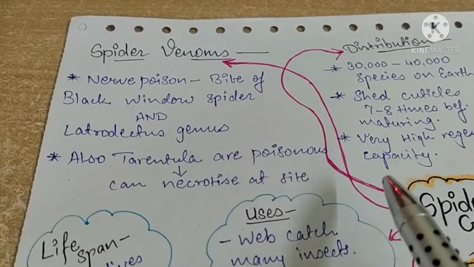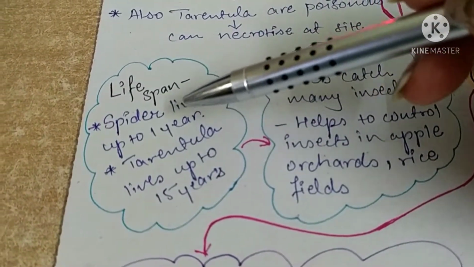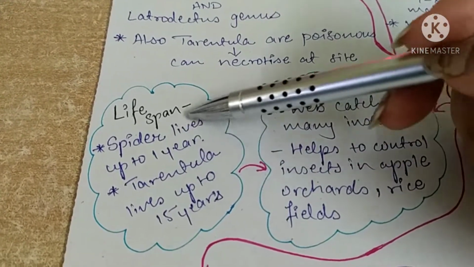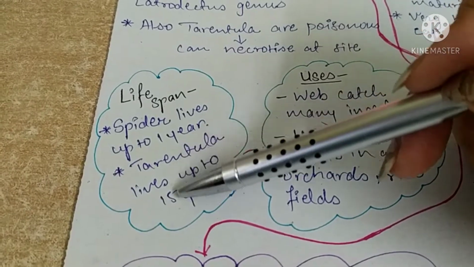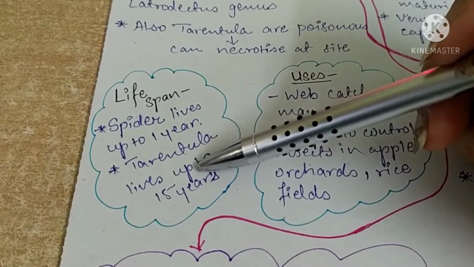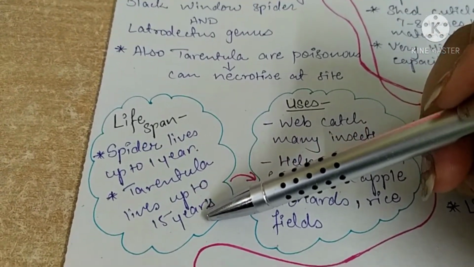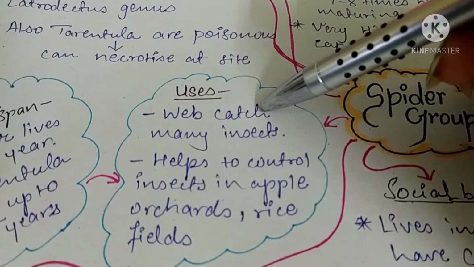The poison is that powerful. Spiders live up to 1 year, the common spiders, and tarantulas can live up to 15 years. These tarantulas are very different creatures, very colorful and very different from the usual spiders.